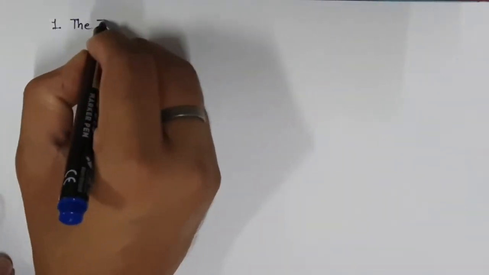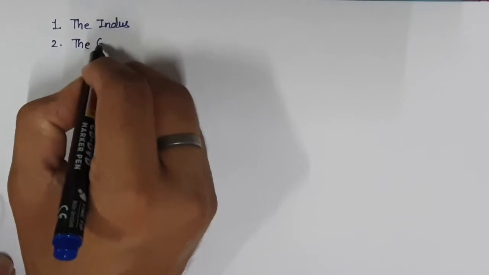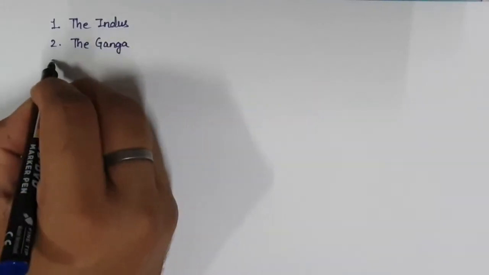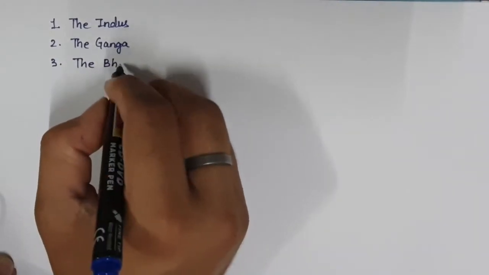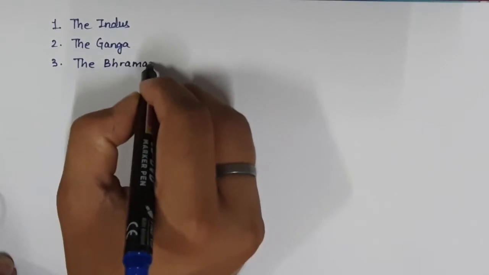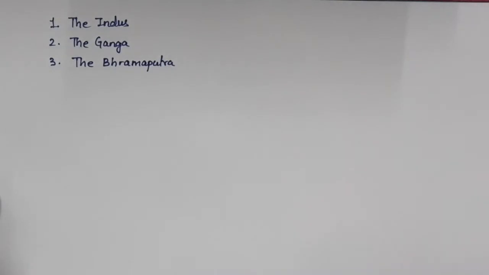The first being the Indus, the second being the Ganga, and the third being the Brahmaputra. Because of these three rivers, northern plain was formed.